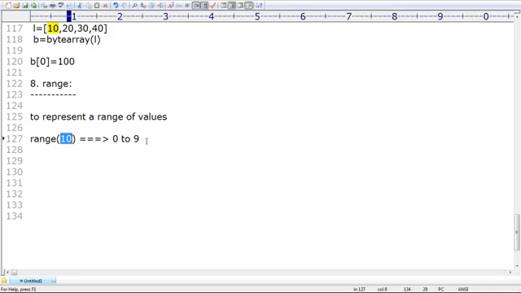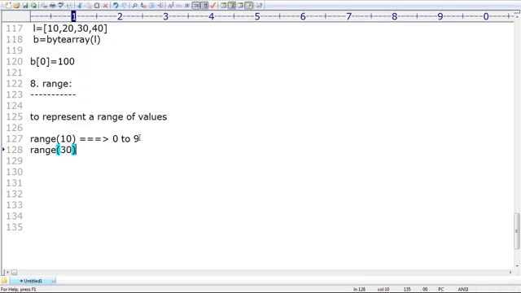Next, the range requirement is, I don't want it from 0 to n minus 1. I want 10 to 29. Are you getting that? I want 10, 11, 12, 13, 14, 15, 16, and so on up to 29. Can you please tell the way? I want 10 to 29.